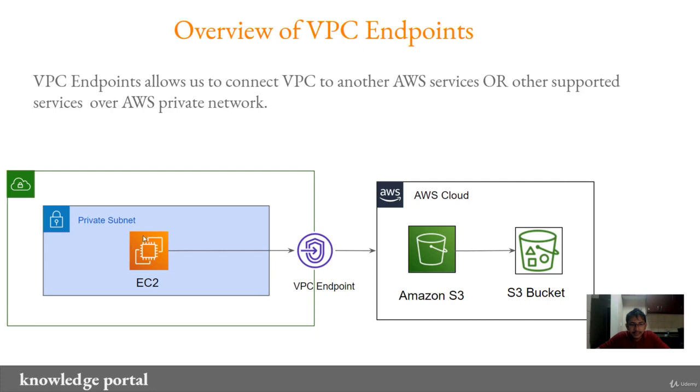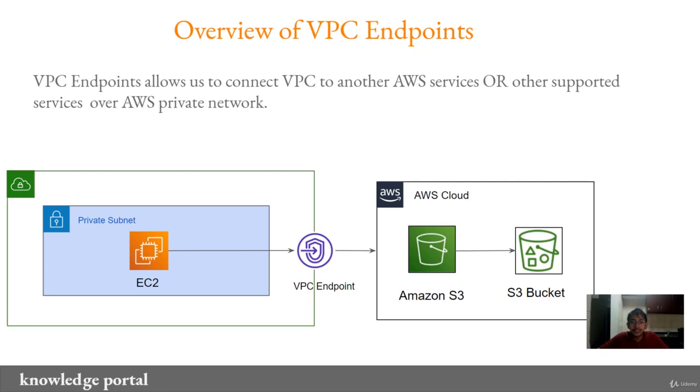Now let's say an instance in a private subnet wants to communicate with the S3 bucket, assuming that you do not have a NAT gateway or even an internet gateway. With the help of a VPC endpoint, this EC2 instance will be able to communicate perfectly with the S3 bucket. So instead of the internet gateway, now you have the VPC endpoint, and this entire network communication goes over the AWS private network. It does not go towards the internet. And this is the high level overview of the benefits of VPC endpoints.